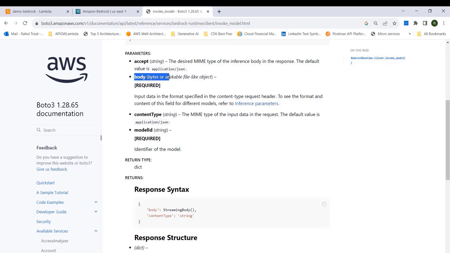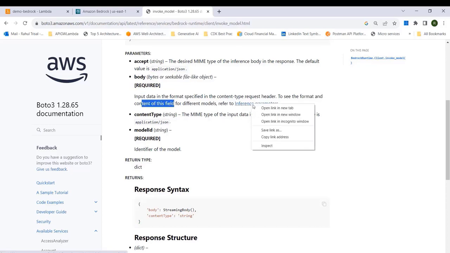You can see here the body is required and it's bytes or a seekable file-like object. It varies based on each LLM model that you're going to use. There are more details on the format and content at this particular URL, so let me go here and show you.